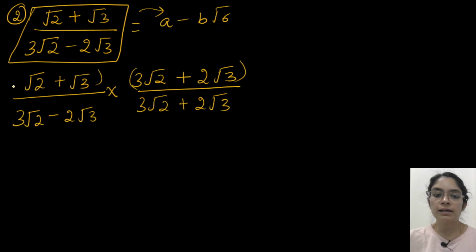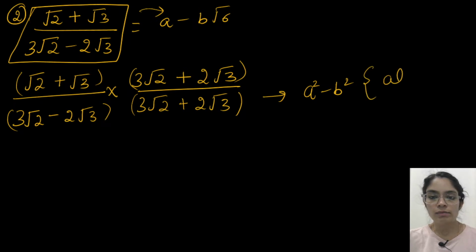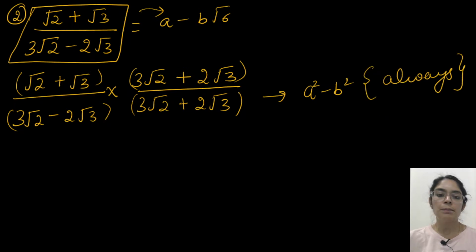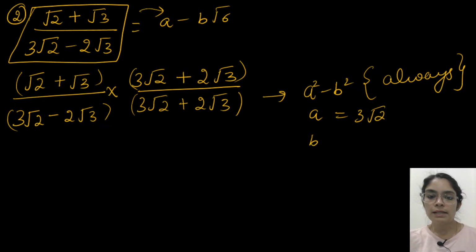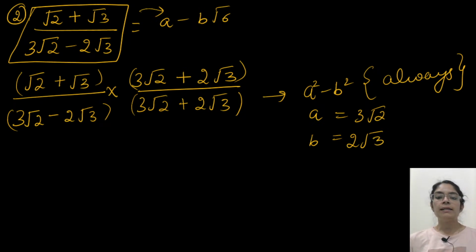So with this we will multiply the numerator as well as the denominator, and at the denominator we will always get the identity a square minus b square. So don't change the denominator part, because it will always be a minus b into a plus b. So here a is 3√2 and b is 2√3. The numerator terms are different, so we just have to do bracket multiplication like we did in the previous question also.